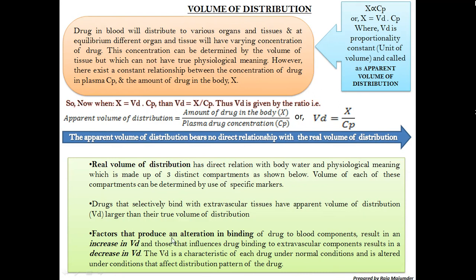This is the more important point: factors that produce an alteration in binding of drug to blood components result in an increase in Vd, and those that influence drug binding to extravascular components result in a decrease in Vd. So the Vd is a characteristic of each drug under normal conditions and is altered under conditions that affect the distribution pattern of the drug.